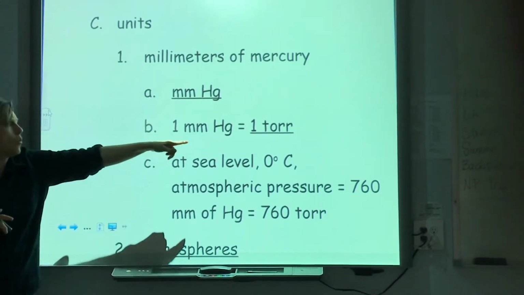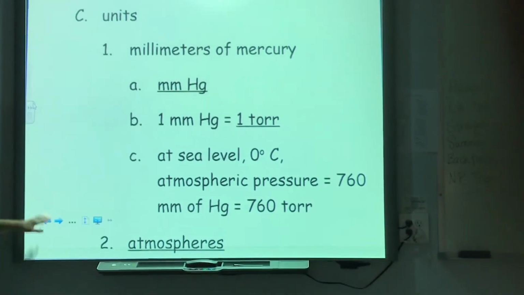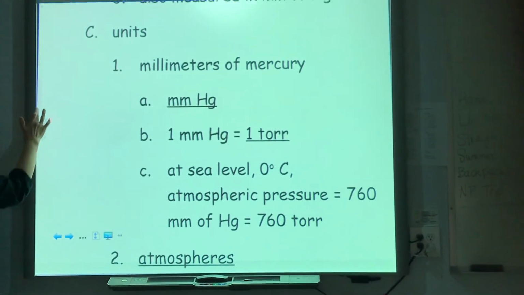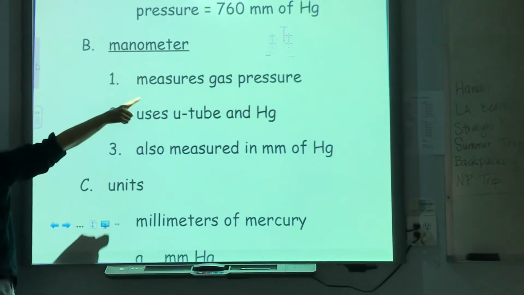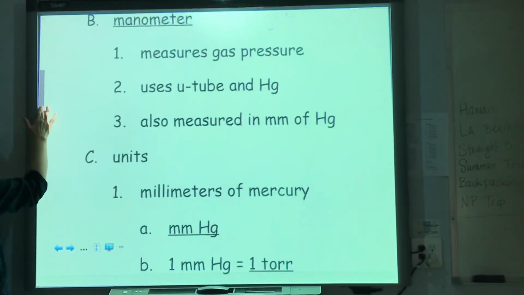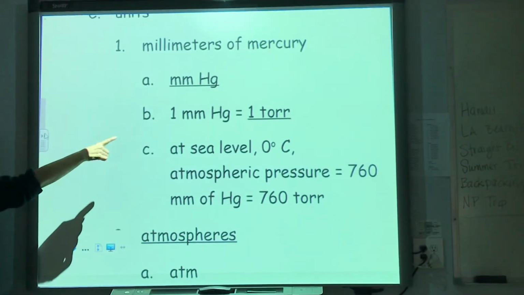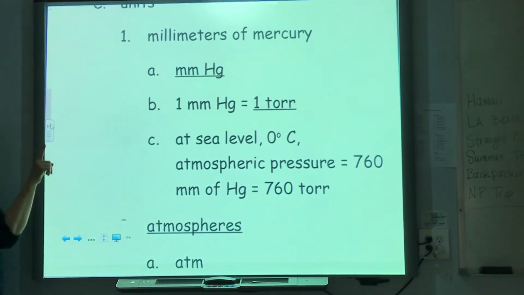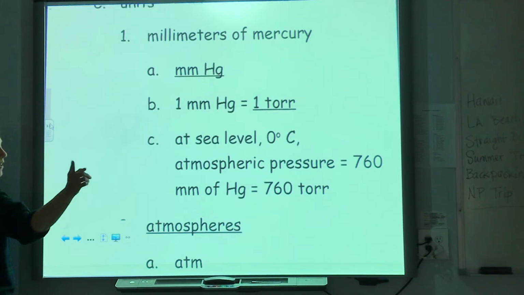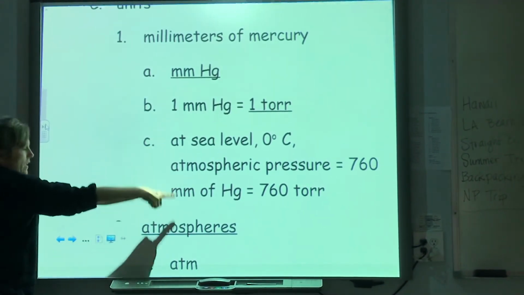Okay, so 1 torr is the same as 1 millimeter of mercury. So if the average atmospheric pressure at sea level is 760 millimeters of mercury, what is our average atmospheric pressure at sea level in torr? If you said 760 torr, you're correct. So that's what this is.